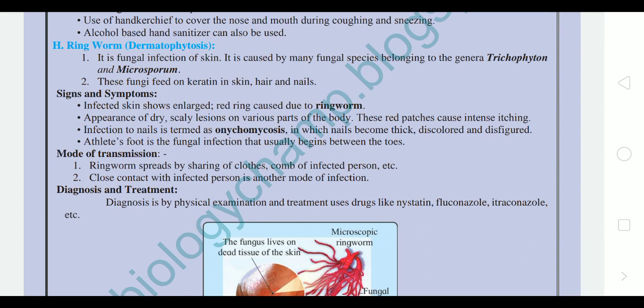Common fungal spores which are found spread in the air, when they reach our body on the skin, and if our skin is moist, the spores germinate and infection starts. These fungi feed on keratin in skin, hair and nails. Keratin is a kind of protein pigment which gives color to the hair, that is black, which is also present in the nails and in less amount in skin.